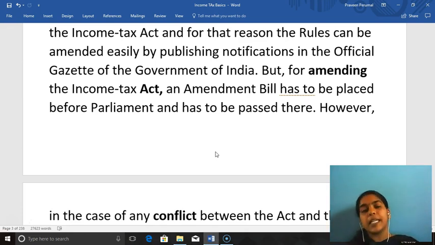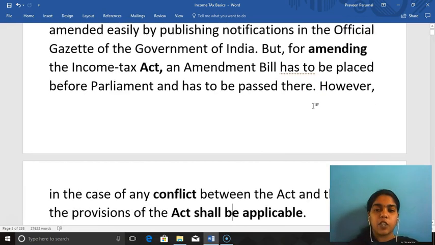Therefore, for amending the Income Tax Act, an amendment bill has to be placed before Parliament and has to be passed there.